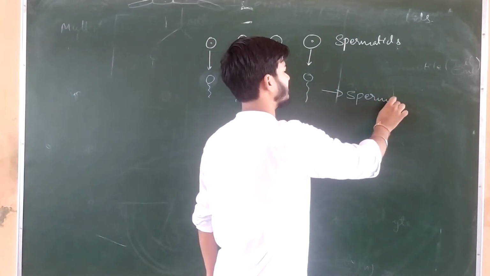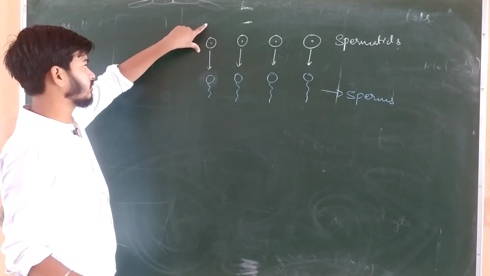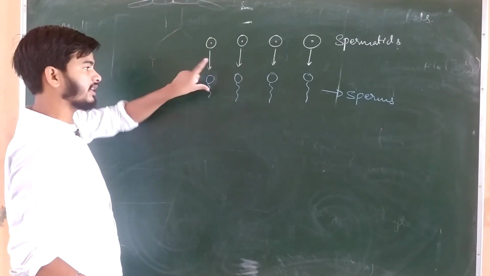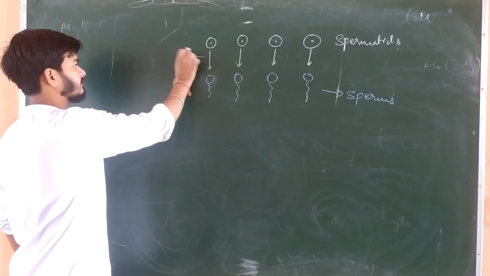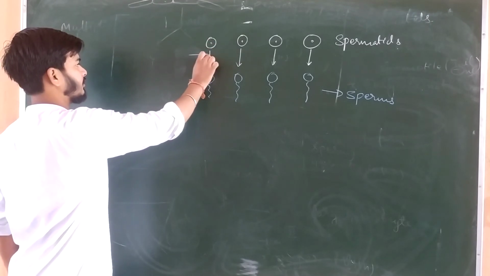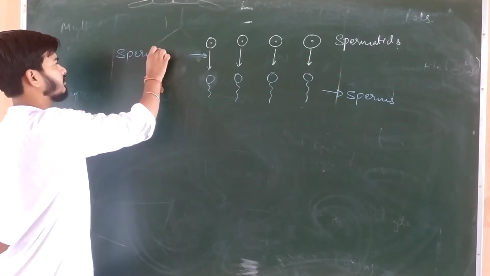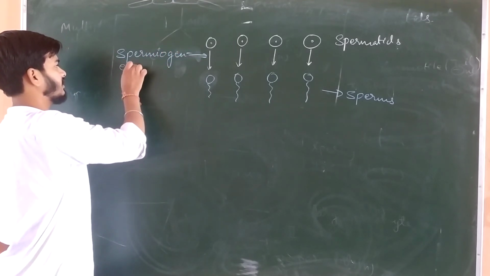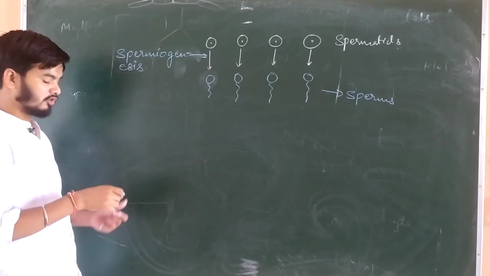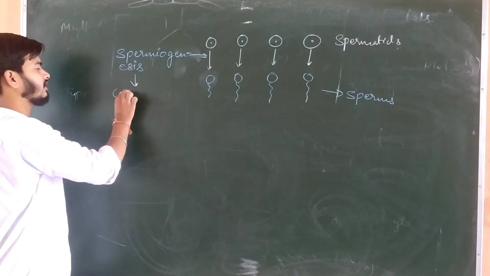The process through which the spermatids are converted into tail bearing sperms is known as spermiogenesis. स्पर्मियोजेनेसिस की डेफिनेशन आप अगर लिखना चाहें तो इस तरीके से लिखते हैं,